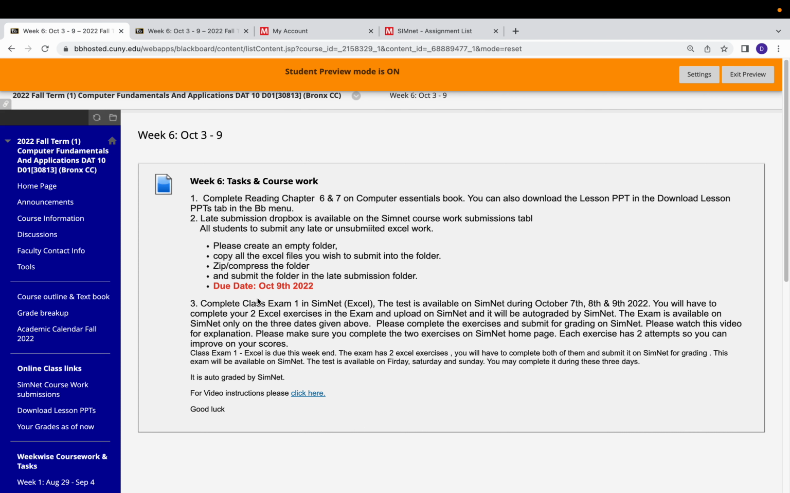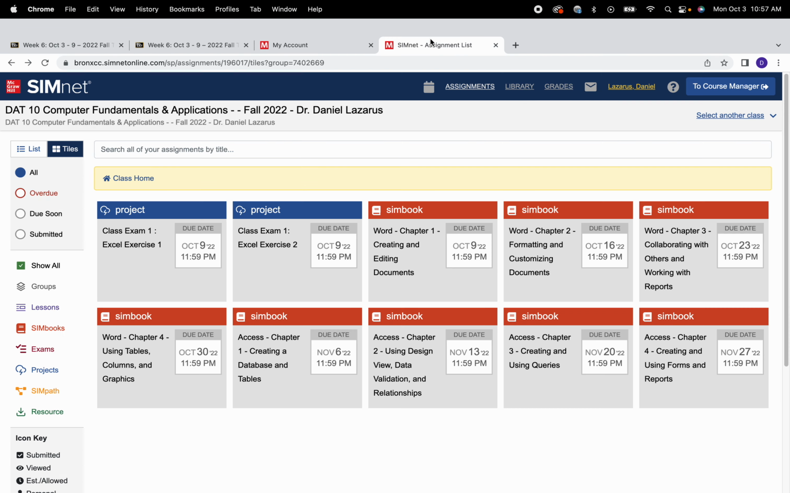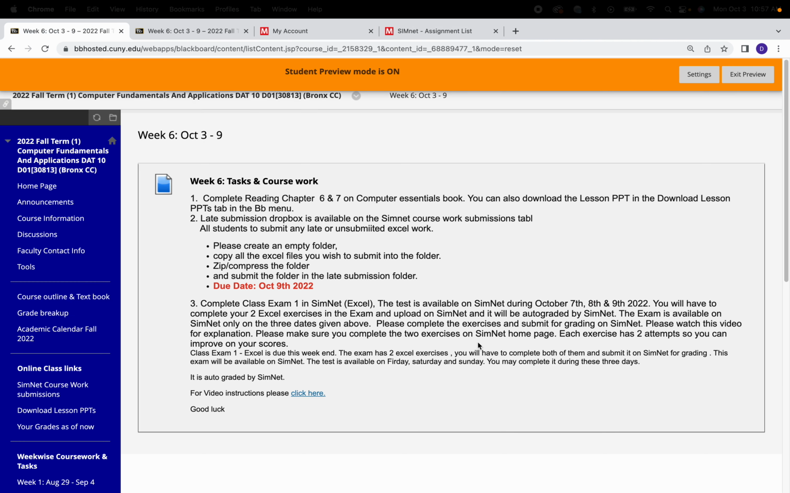And this is week 6, so you have your class examination 1 on SimNet. Please do the exam only after completing all your pause and practice exercises. And if you need to go back and study on your SimNet, you could go back and study all the exercises that you have completed. You can even redo some of the exercises if you want to, and then take the exam. The exam is available on SimNet on October 7th, 8th, and 9th, which is a Friday, Saturday, and Sunday for you to complete. And each exercise has 2 attempts to complete.